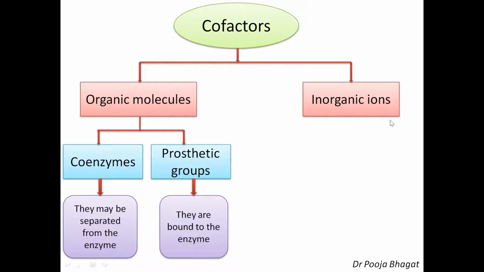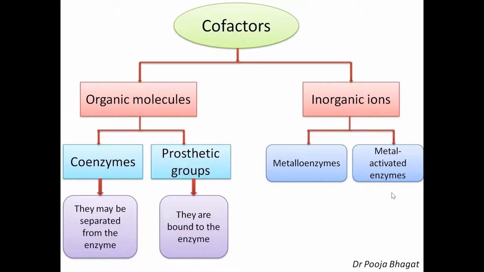Then comes the inorganic ions. Inorganic ions are also of two types. Metalloenzymes are those enzymes in which the metal ion is bound to the enzyme. So if the metal ion is bound to the enzyme, then it is a metalloenzyme. Otherwise, it is a metal activated enzyme. If you want to see more about the cofactors, you can watch my video on cofactors, where I have discussed this organic part in detail by taking various examples of cofactors.